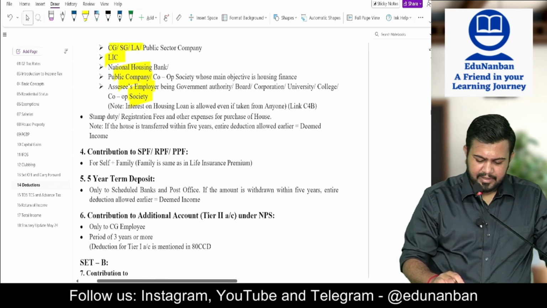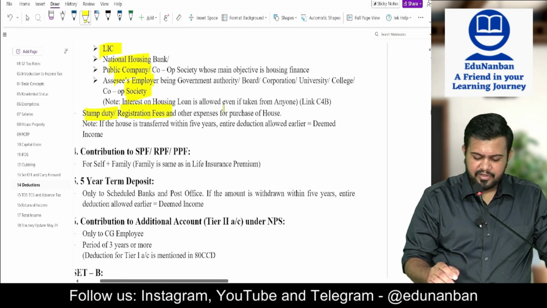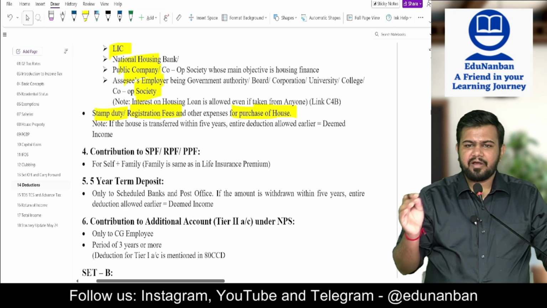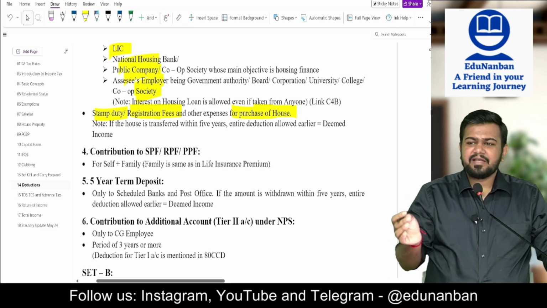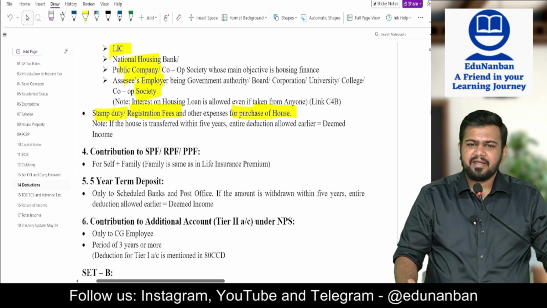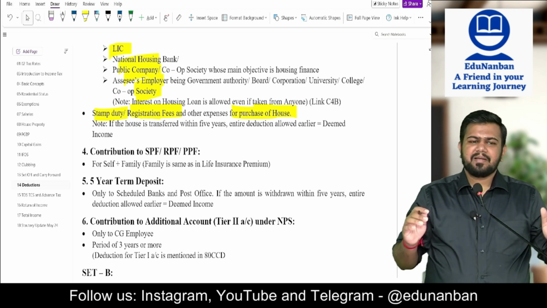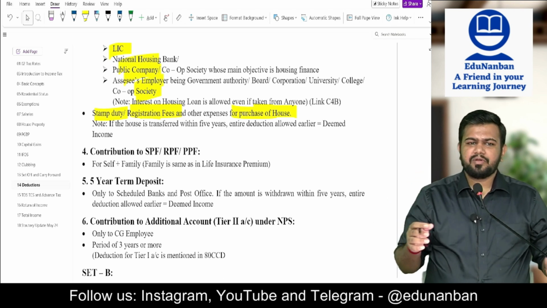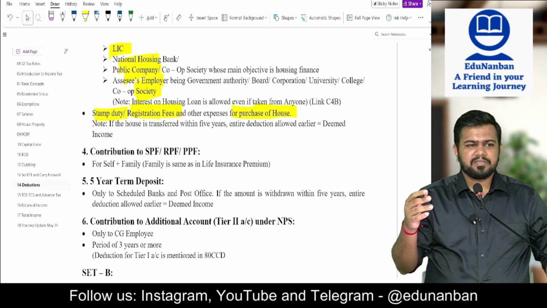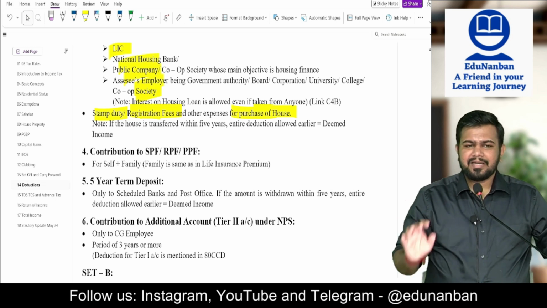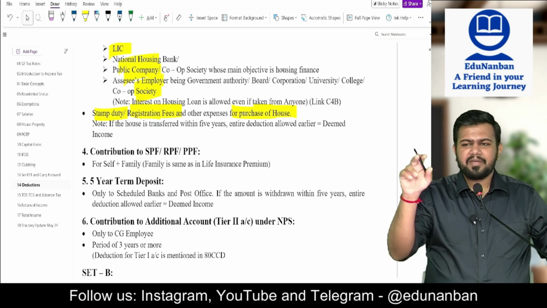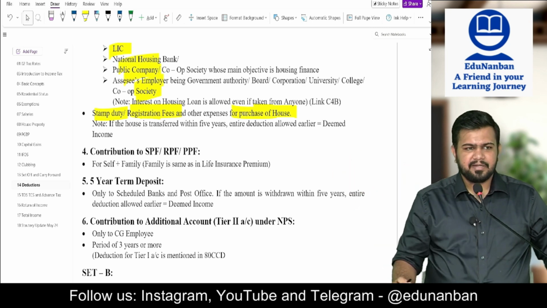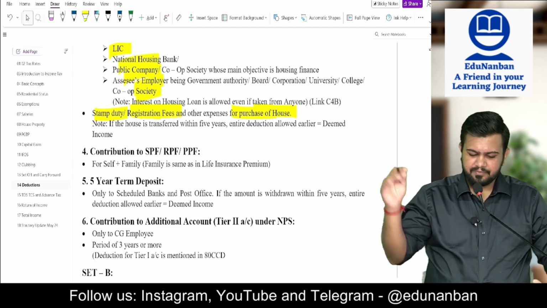Fine. Next, stamp duty or registration fees for the purchase of a house is also allowed as deduction under section 80C. For example, while purchasing a 1 crore house, let's say the stamp duty is 9%. I have paid 9 lakh rupees as stamp duty. Out of that 9 lakh, 1,50,000 you can claim here as deduction. 1,50,000 is the maximum.